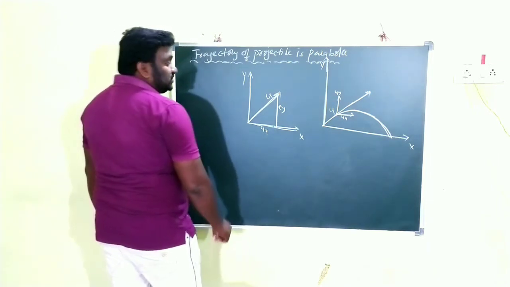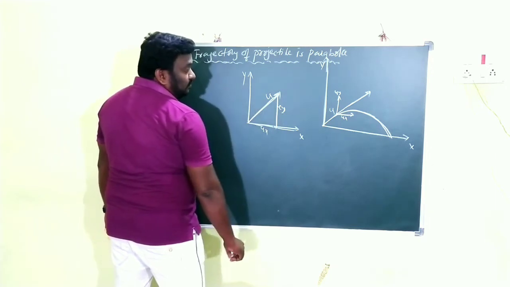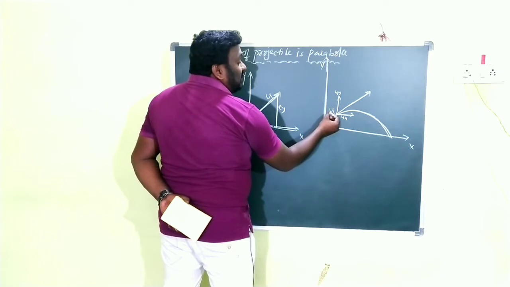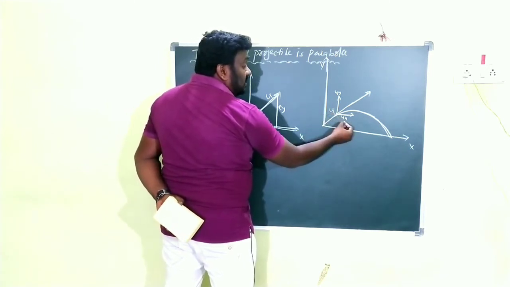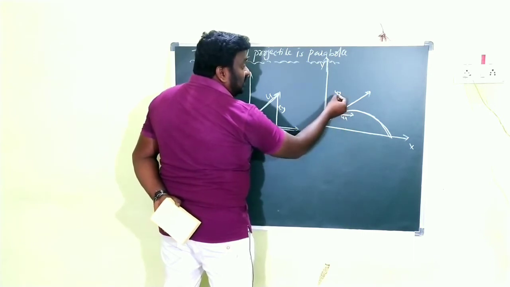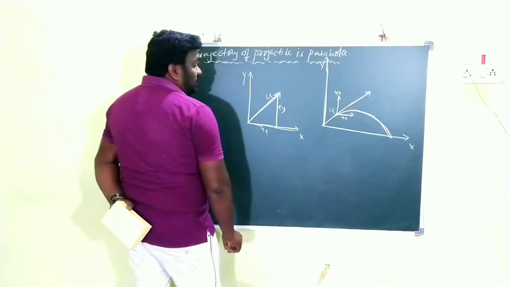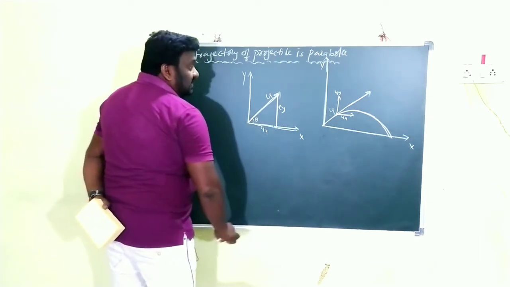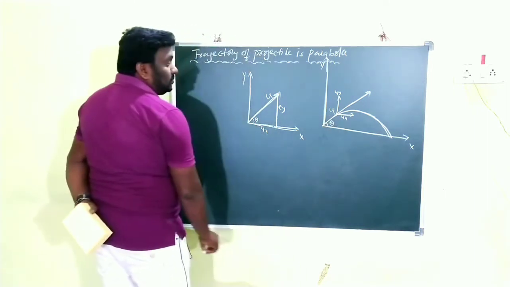Clear? This is ux and this is uy. Once the body is projected into the air with a certain initial velocity, it is divided into two components: the horizontal component is ux and the vertical component is uy. Clear, children? Now the velocity vector will make some angle theta with the horizontal.